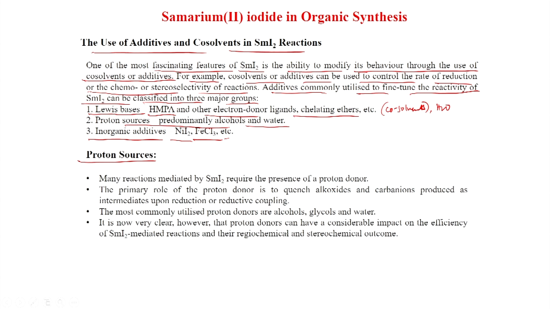Many reactions mediated by samarium iodide require the presence of a proton donor. The primary role of the proton donor is to quench alkoxides and carbanions produced as intermediates upon reduction or reductive coupling. This we have seen in the halide reaction with samarium iodide, that you need a proton source to quench the alkoxide or carbanion. The most commonly utilized proton donors are alcohols, glycols and water.